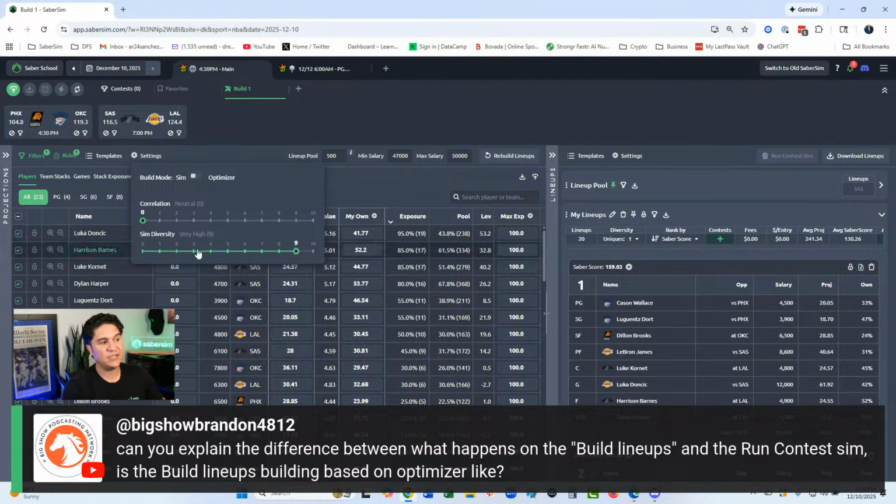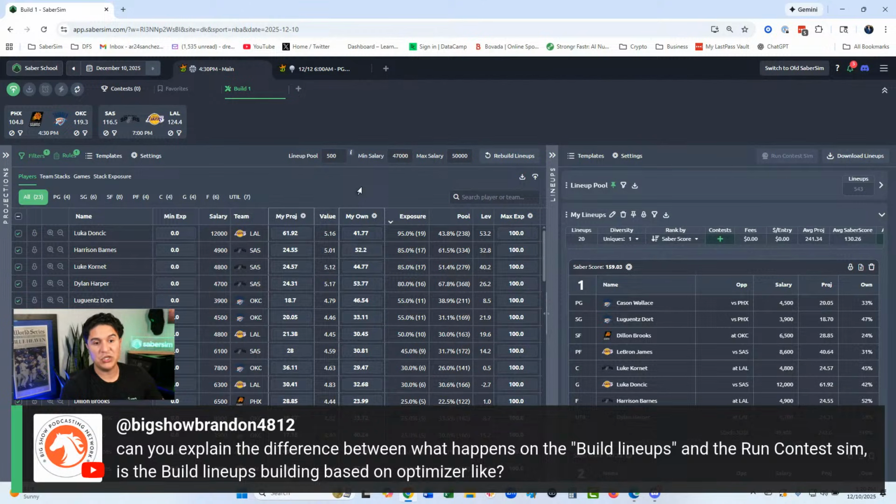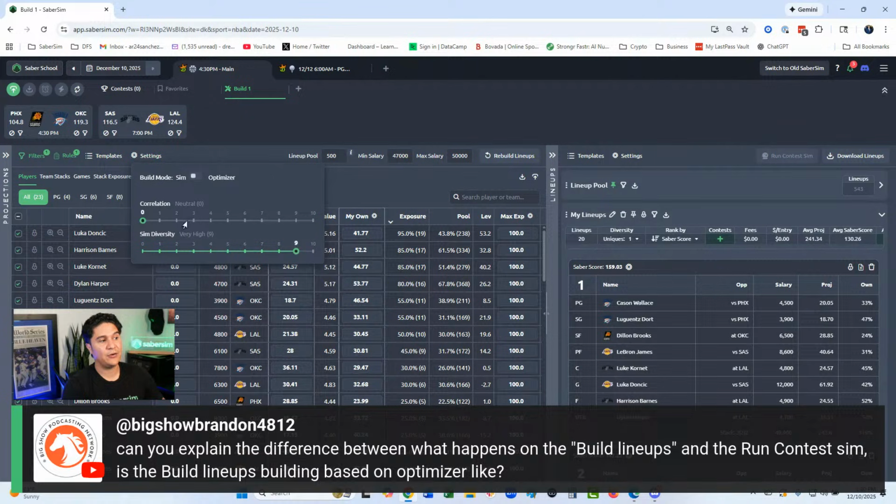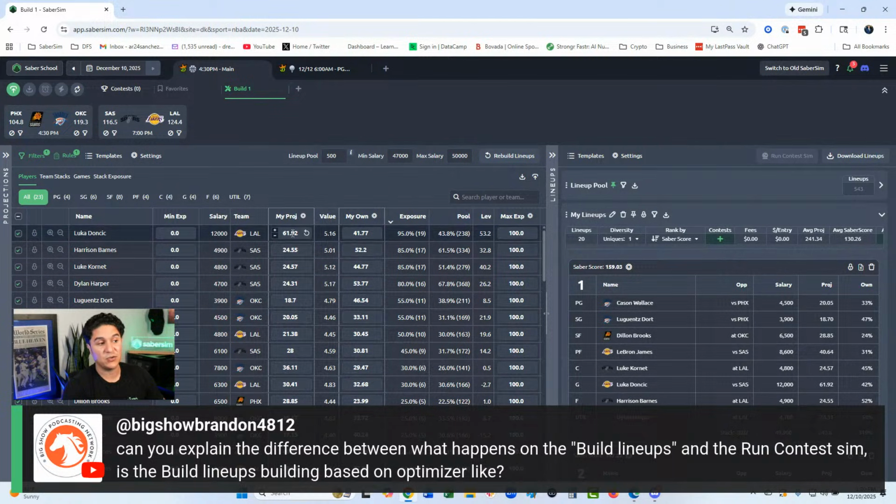The sim diversity slider controls how many of those we're going to use each time we build your lineup. So when the slider is higher, we're going to use fewer sims, which optimizes for upside. When the slider is lower, we're going to use more sims, and as you use more sims, you're going to move closer to the average projections for the players.